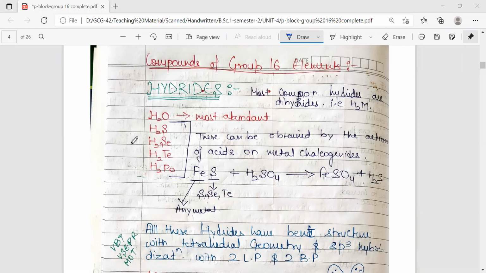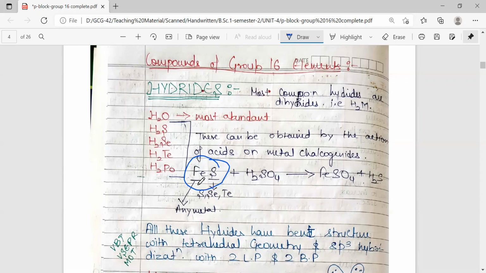So these are the hydrides, that is H2O, H2S, H2Se, H2Te, H2Po. These can be obtained by the action of acids on metal chalcogenides. By metal chalcogenides, we mean that any metal can act as a cation and the corresponding group 16 element is attached to it as an anion. So these are the metal chalcogenides.